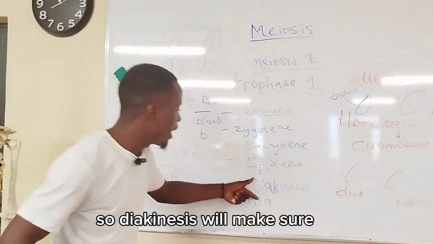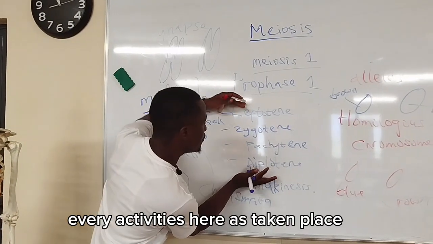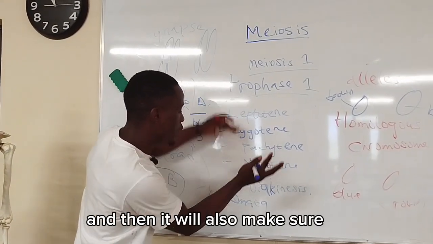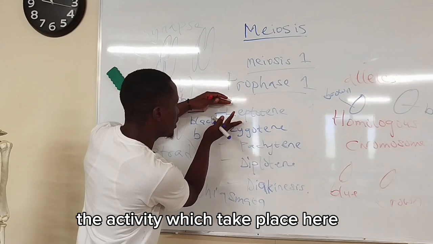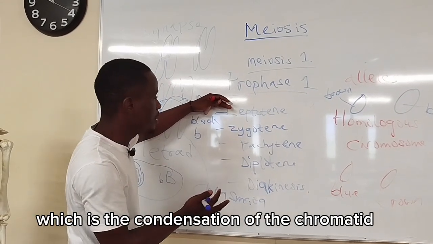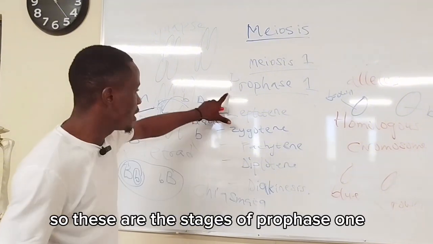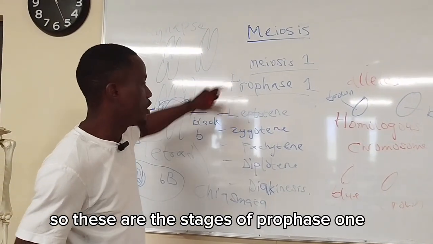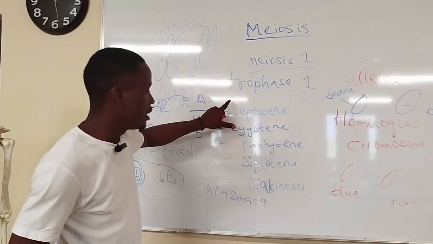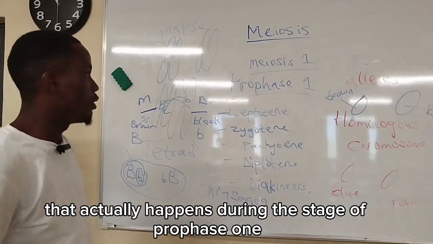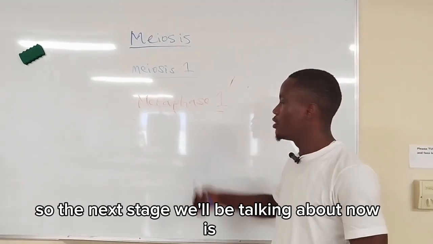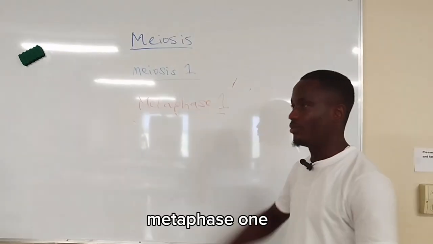So diakinesis will make sure every activity here has taken place, and also make sure the condensation of the chromatid is actually done in the right way. So these are the stages of prophase 1, and these are everything that actually happens during prophase 1. The next stage we'll be talking about now is metaphase 1.